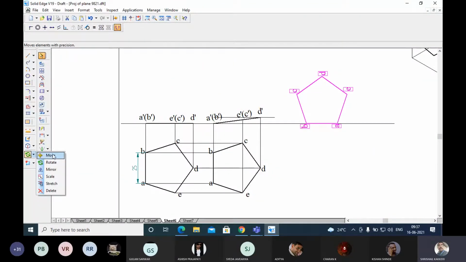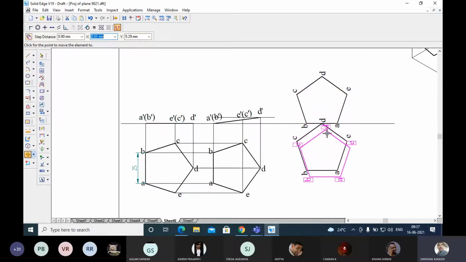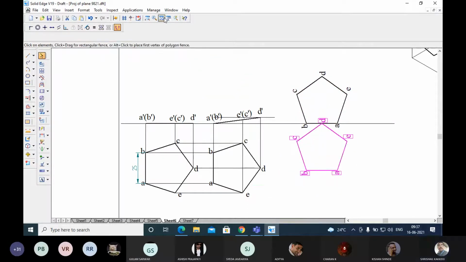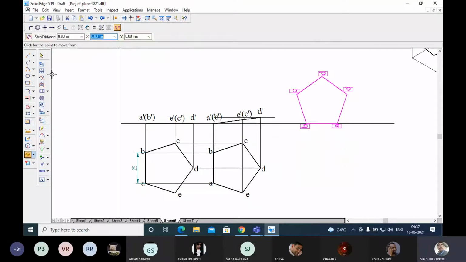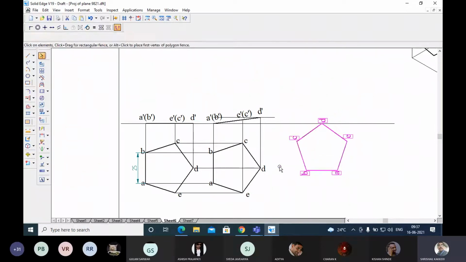Okay, what I'm doing, I'm going to move this to here. I'm going to move this by taking this point here, so that it will be parallel. Do you want me to show this once again?